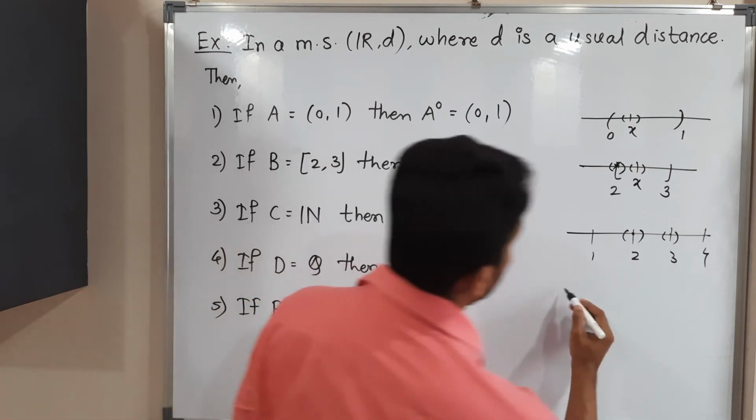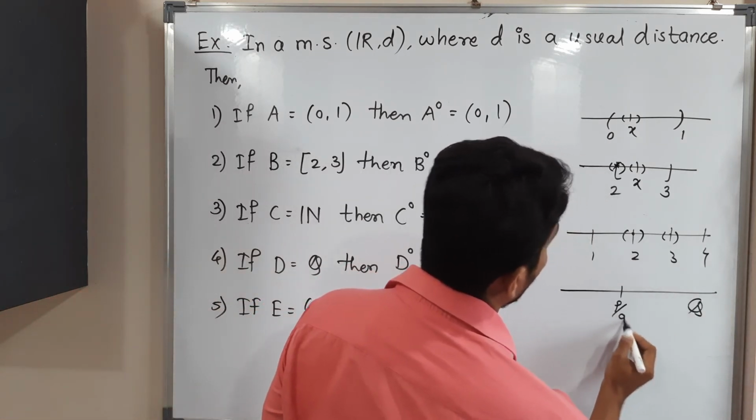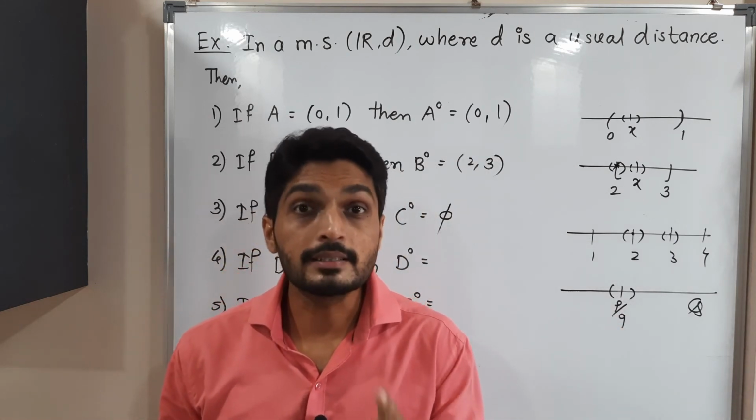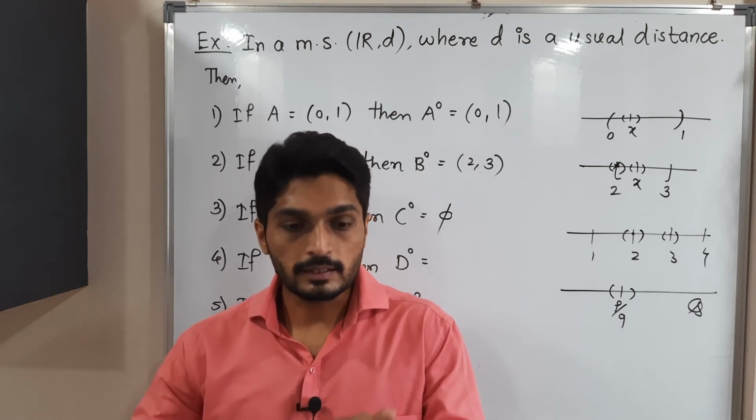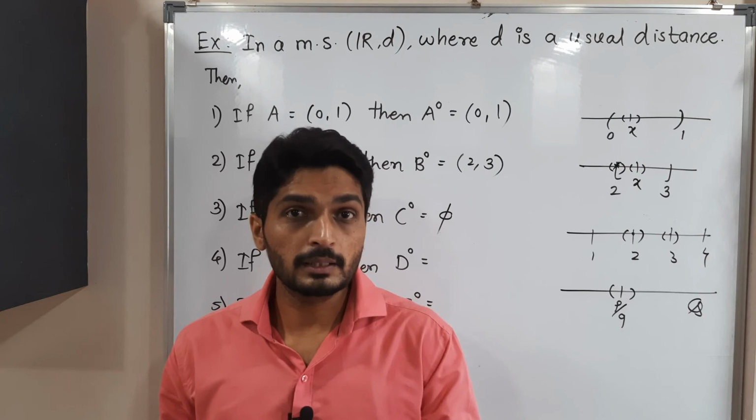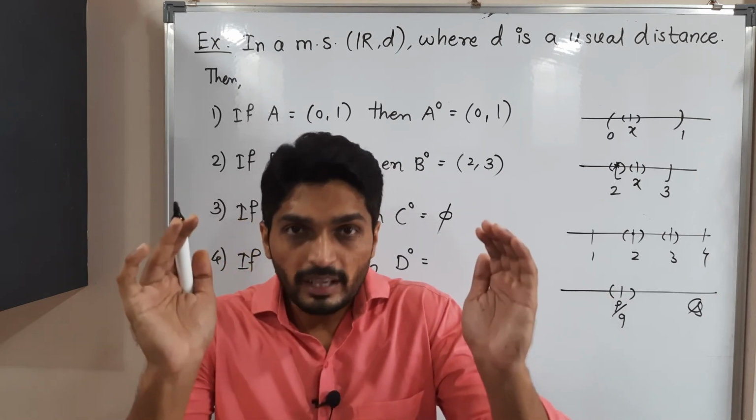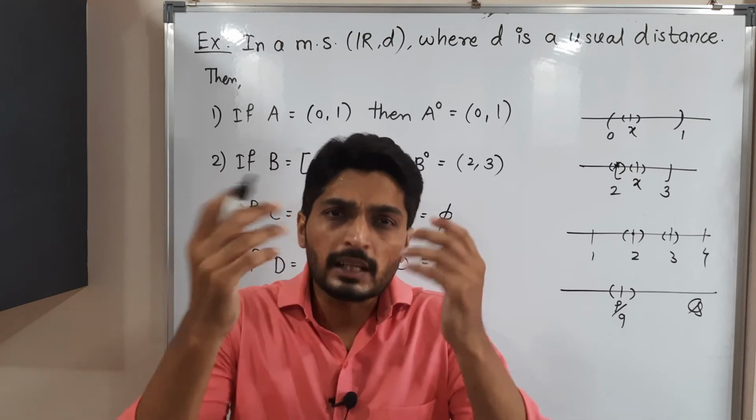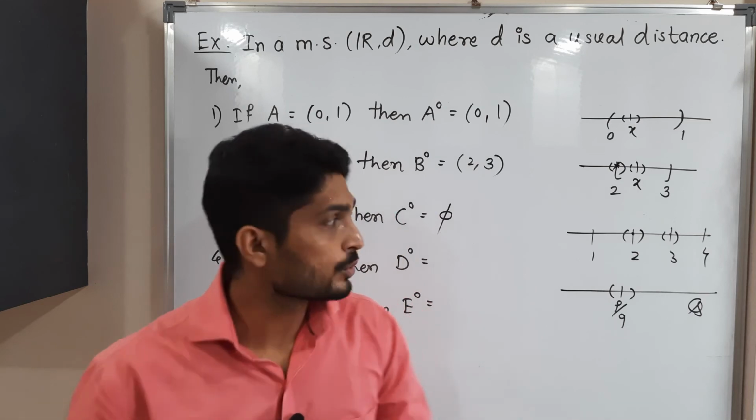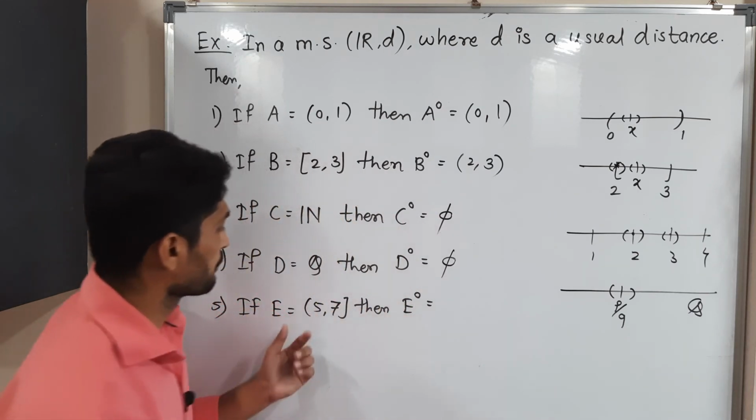Next, Q, the rational numbers. Suppose I take any rational number p/q and draw a ball around that point. You know the density theorem: there is an irrational number between any two rational numbers, and there is a rational number between any two irrational numbers. So if I draw a ball around a rational number, there are many irrational numbers in it. That means the ball goes outside the set, so there is no interior point of Q either.